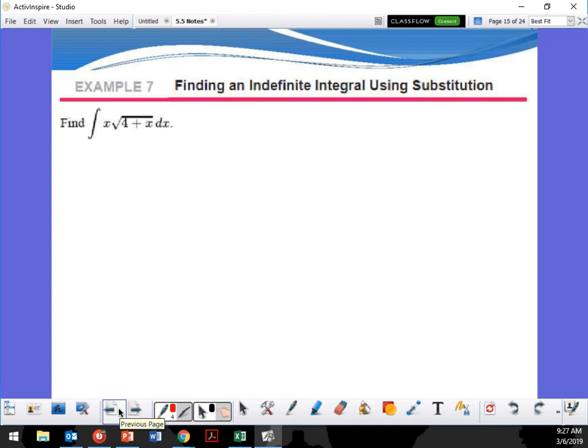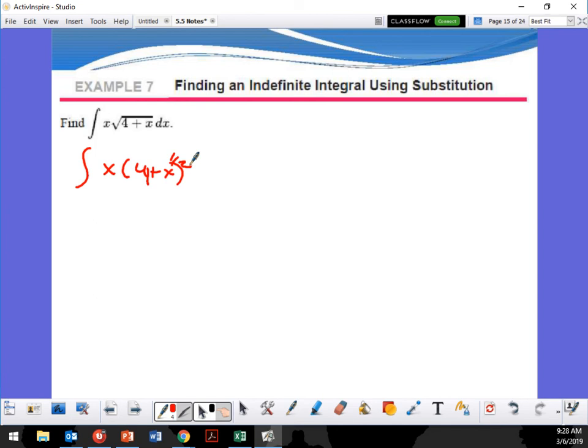Interesting. Okay, what do you want to do? What if we change it so that it's to the half power? Okay, we can do that. X, and then it's 4 plus x. We should bring the x inside of the square root first. We can rewrite it as the square root of 4 plus x times x squared inside.